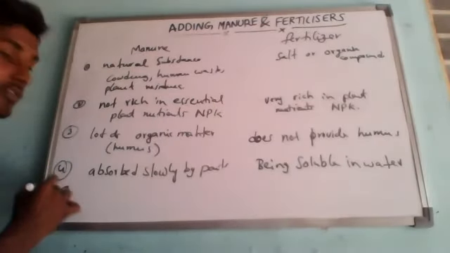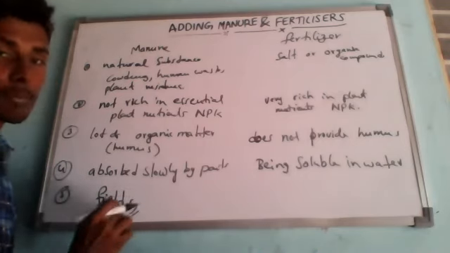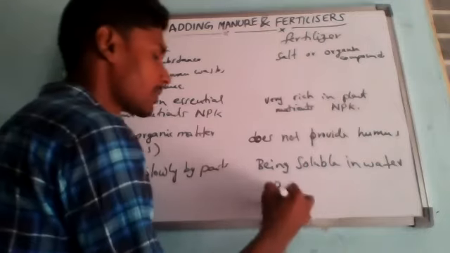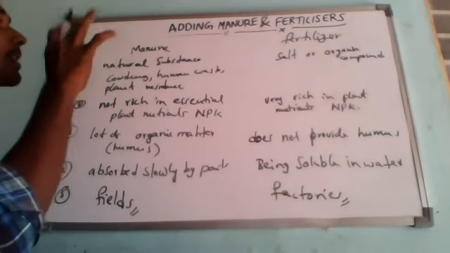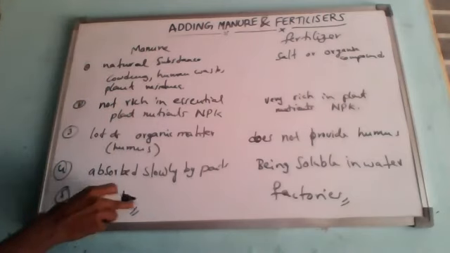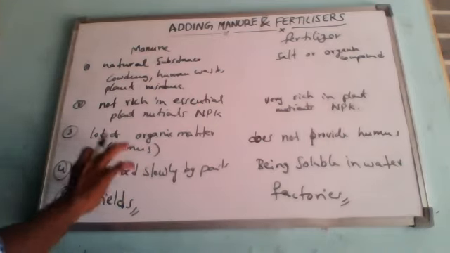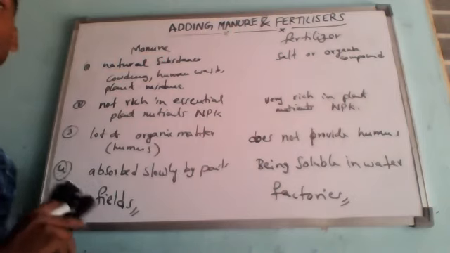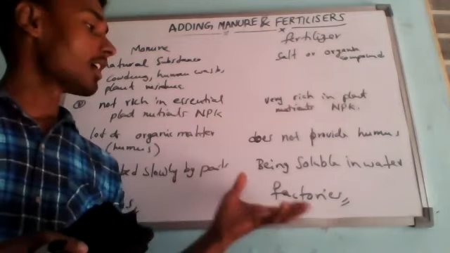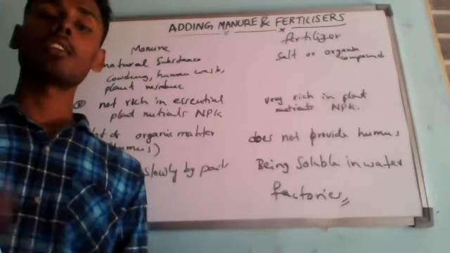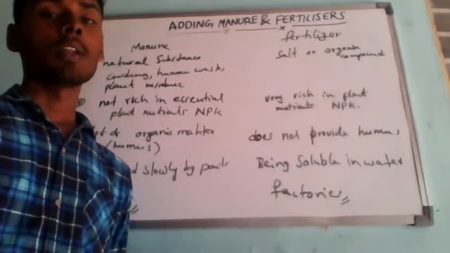The last difference: manure can be prepared in the fields, in small pits and so on, but fertilizer is prepared in factories. These are the differences between manures and fertilizers. Manure is not nutrient specific, and fertilizer is nutrient specific. Manure is very hard to store and transport because it is bulky and voluminous, and fertilizers are very easy to transport and store because they are not bulky.